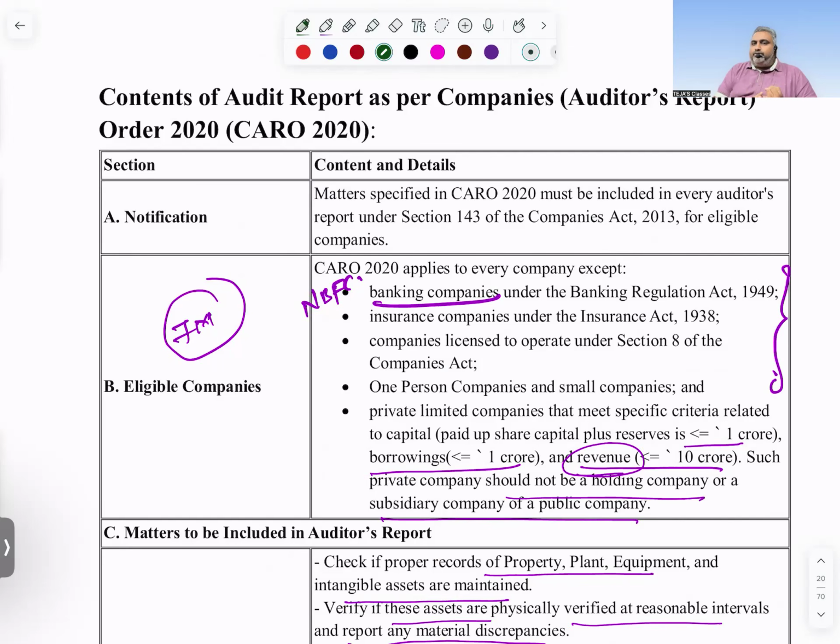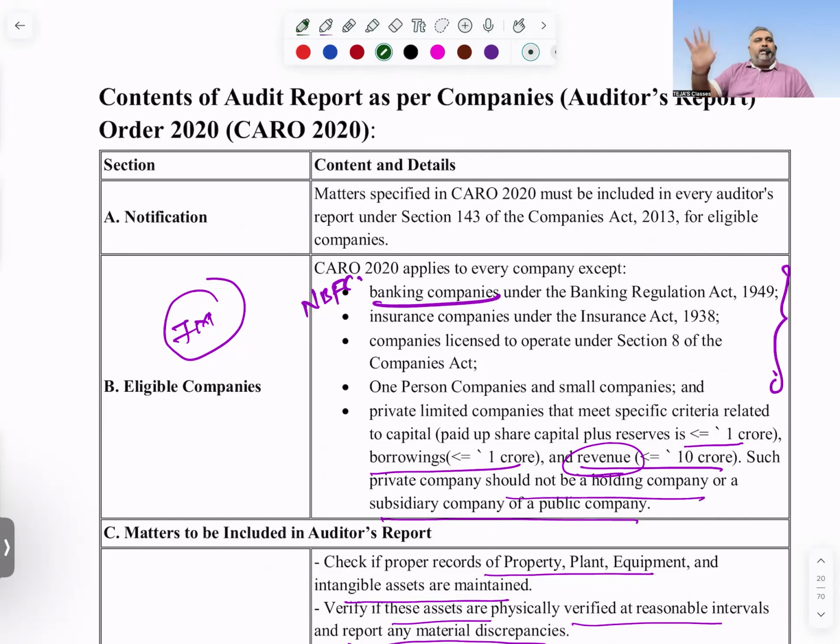Banking company, insurance company, Section 8 companies, one person company. From the private company point of view, if your paid up share capital is less than or equal to 1 crore, borrowings less than or equal to 1 crore, and revenue turnover less than or equal to 10 crores, then private companies are also exempted. So whenever any one condition fails, even for a private company, CARO will immediately be applicable.